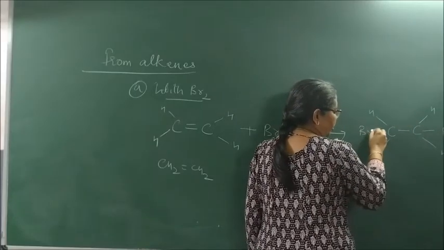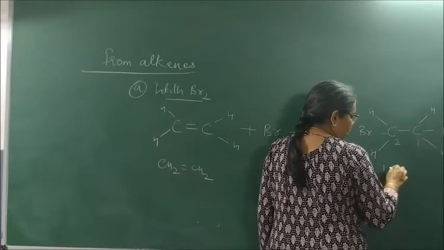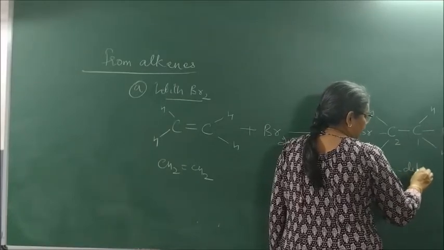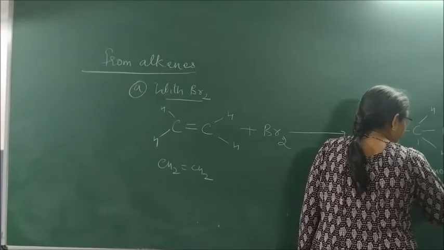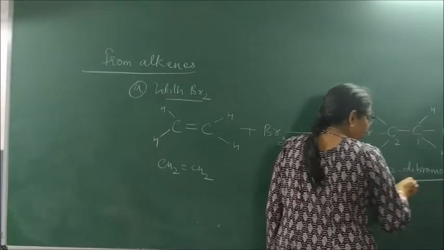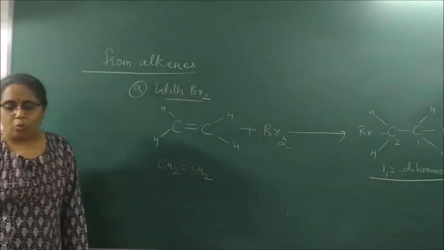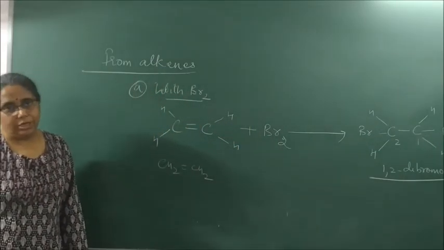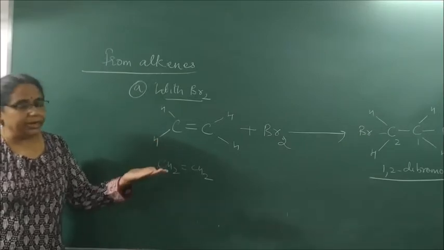The name of the compound is what? This is 1, this is 2. So it is called 1,2-dibromoethane. So the red color disappears due to the formation of 1,2-dibromoethane. This is the formation of what halide?